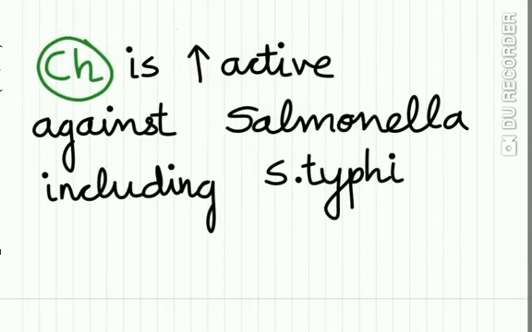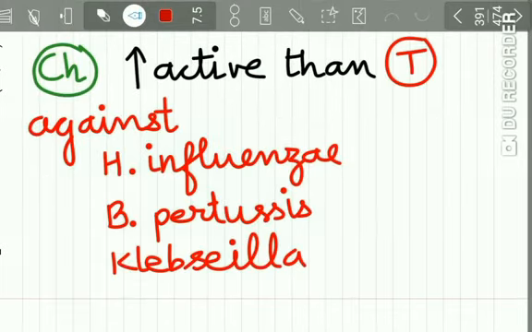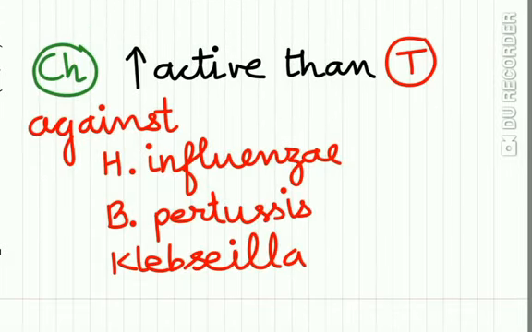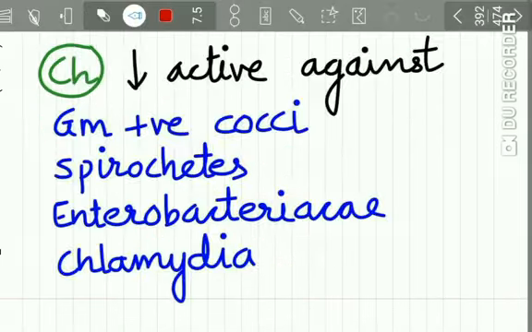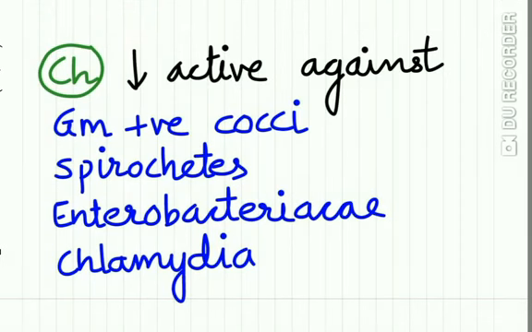Chloramphenicol is highly active against salmonella, including Salmonella typhi. Chloramphenicol is more active than tetracycline against H. influenzae, B. pertussis and Klebsiella. Then chloramphenicol is less active against gram-positive cocci, spirochetes, Enterobacteriaceae and chlamydia.